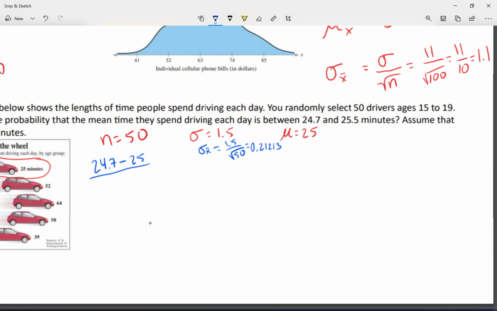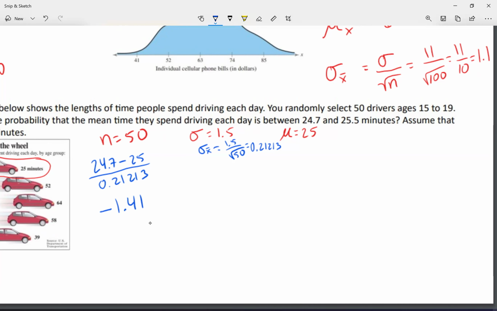Okay, so coming back for my Z-score, I'm going to do 24.7 minus 25 divided by 0.21213. In my result, I'm going to round it to 2 decimal places. When we see Z-scores, we want 2 decimal places. In my case, I get negative 1.41.